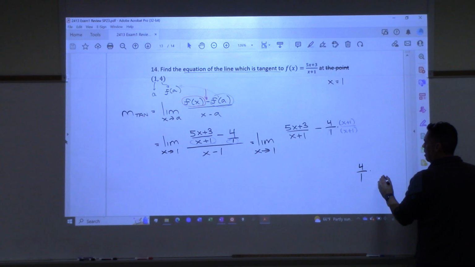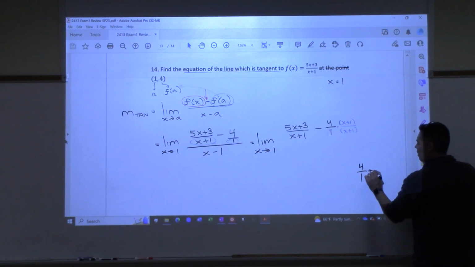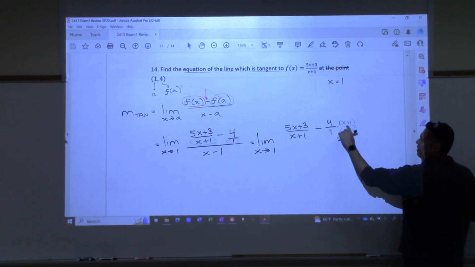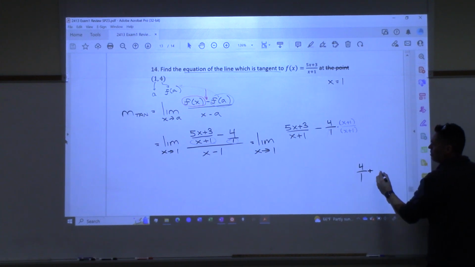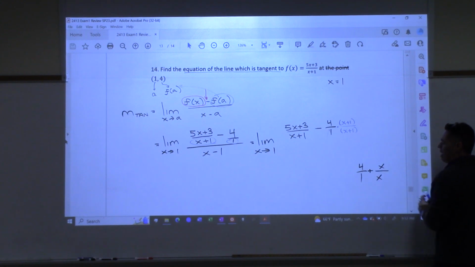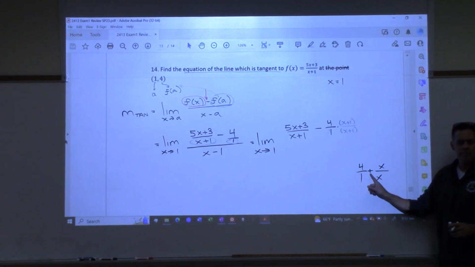Could I have done, instead of doing this blue part here and multiplying it and getting an x plus 1 on the bottom, could I have just done this, I don't know, just do like an x on the top and bottom and add them? And that way on the bottom I get 1 plus x. Could I have done that?